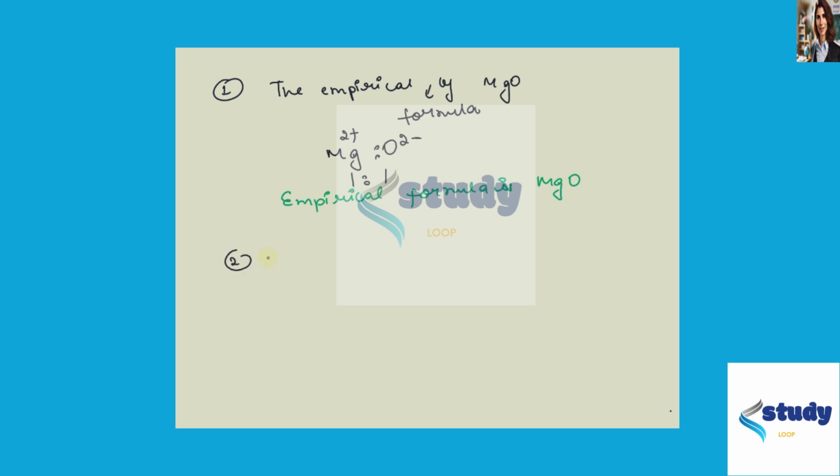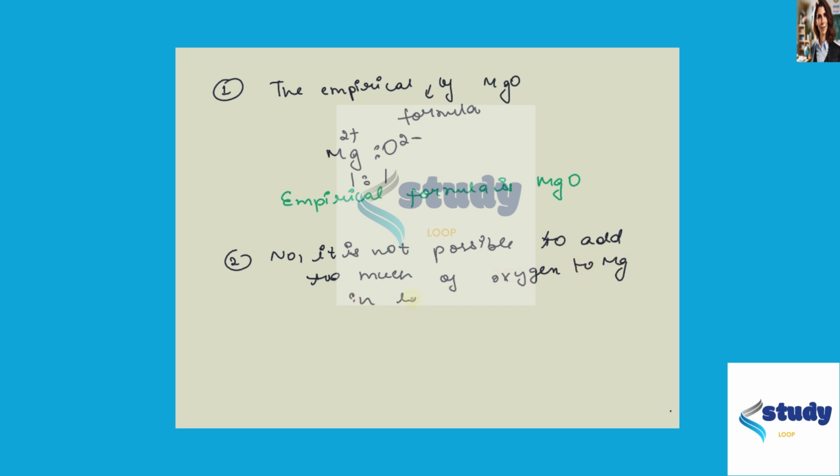Now, in the next part: is it possible to add too much oxygen to a magnesium sample in a lab? No, it is not possible to add too much oxygen to the magnesium in the lab.